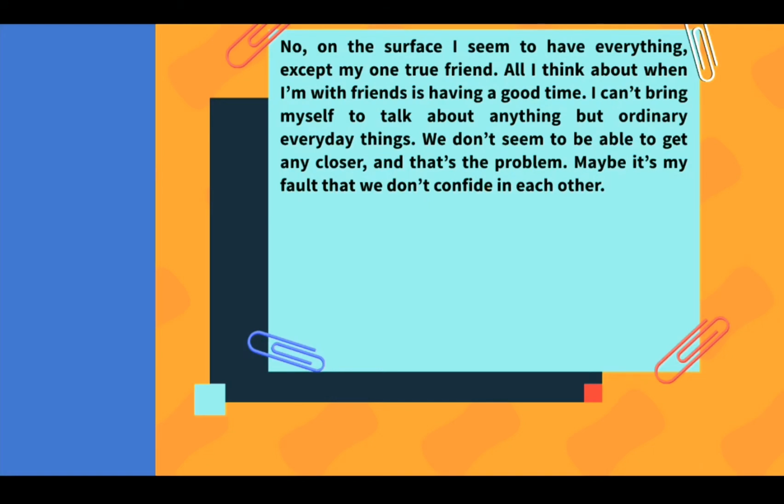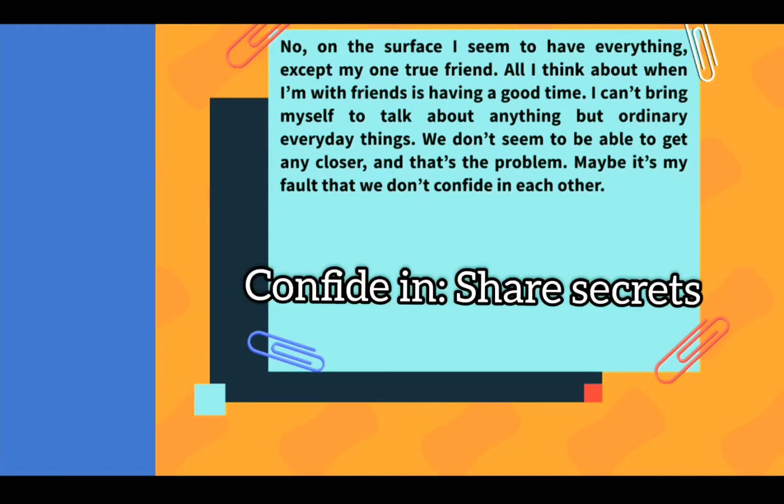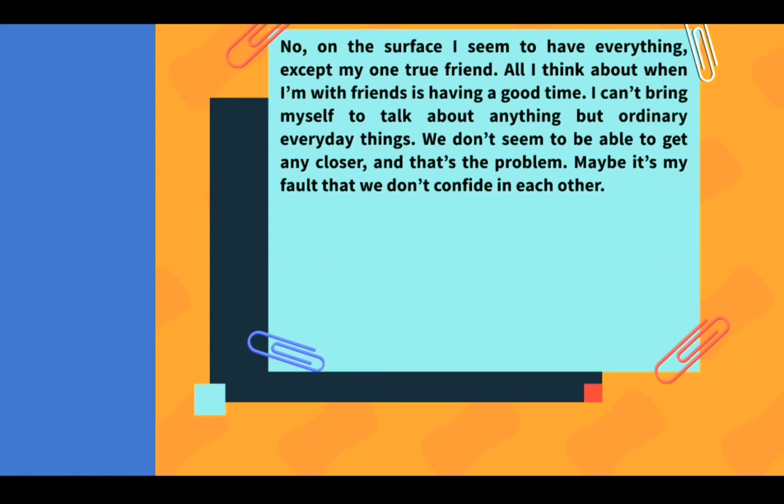So again, she says that on the surface means superficially. On the outside, it looks as if she has everything. But she doesn't have that one true friend. Whenever she is with her so-called friends, she only talks to them about ordinary things, common daily life things. The friends that she has are not very close to her. She thinks that maybe it is her fault, her mistake, that they do not confide in each other. Confide in means to share secrets with each other.